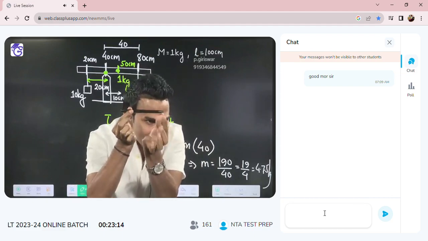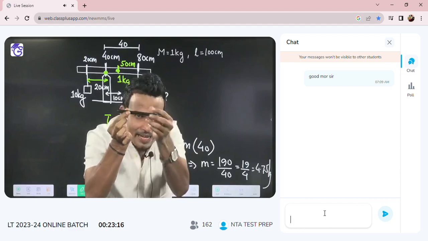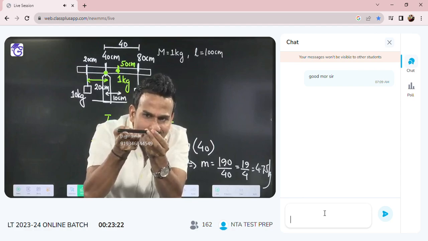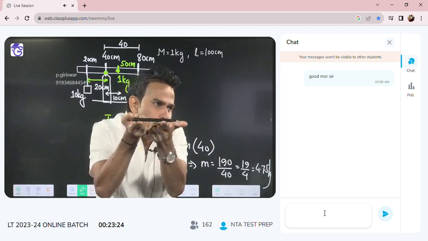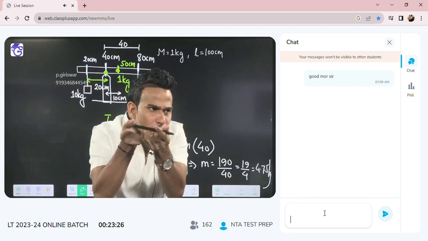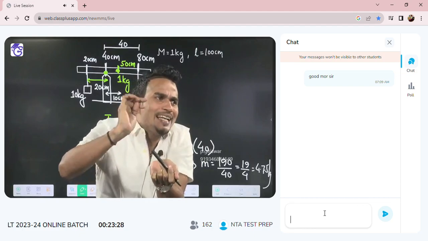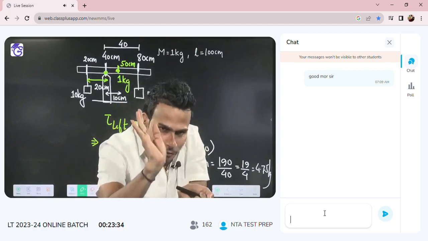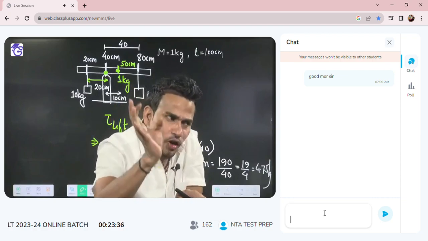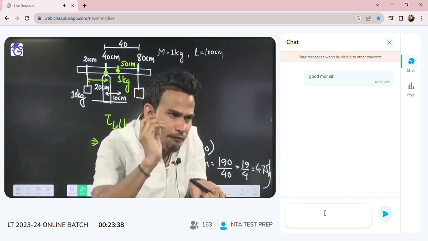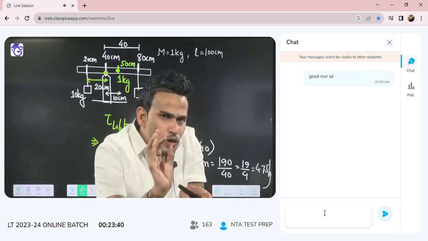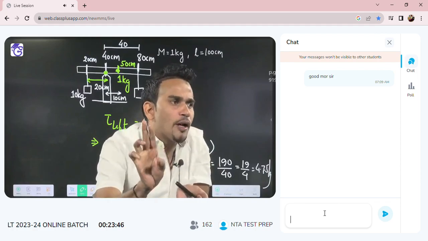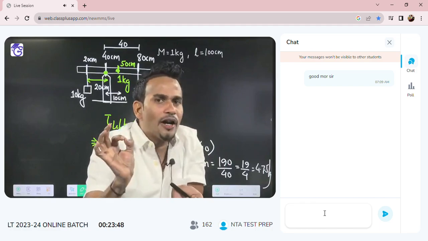Some questions are asked like this. They will say one meter scale is there. Right now I am supporting the meter scale at one point, but sometimes they can put the meter scale on two different supports. So when two supports are there, you write the equation for both supports separately in order to get your answer. When one support is there, you write net torque about that one support to be 0. If two supports are there, then you have to write the torque equation 2 times, for both supports separately, in order to get your answer.